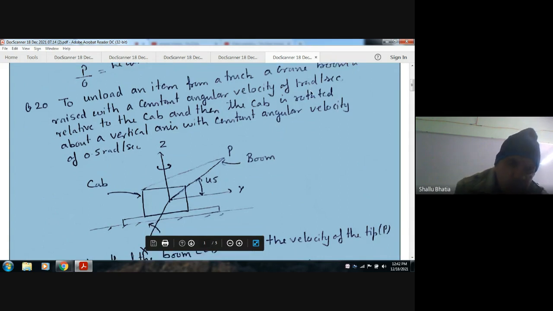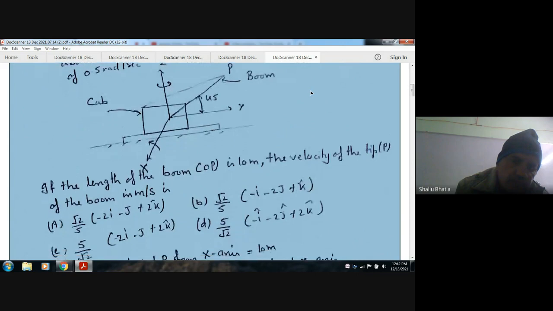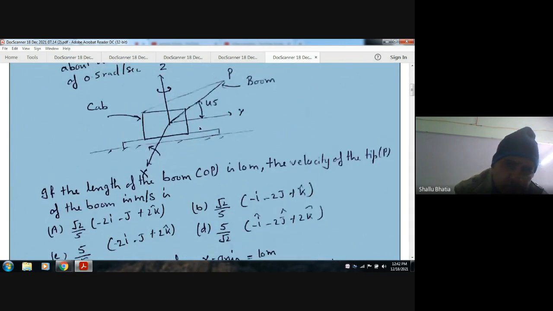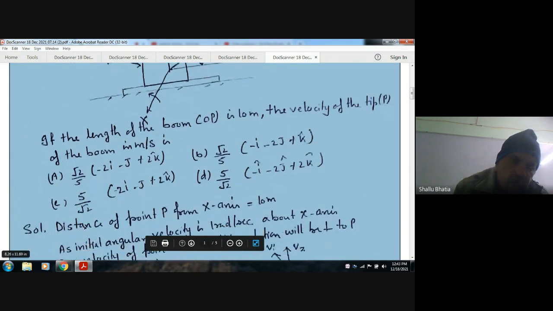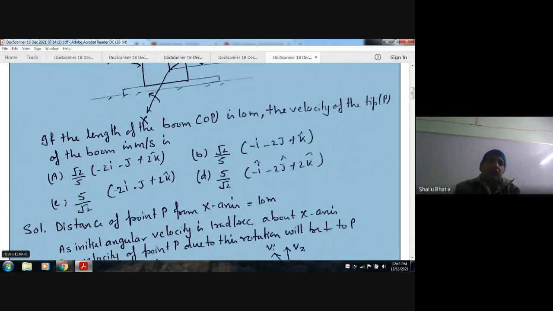If the length of the boom OP is 10 meters, find the velocity of the tip P of the boom in meters per second. The options are given in vector form: a, root 2 by 5 minus 2i minus j plus 2k; b, root 2 by 5 minus i minus 2j plus k; c, 5 by root 2 minus 2i minus j plus 2k; d, 5 by root 2 minus i minus 2j plus 2k.